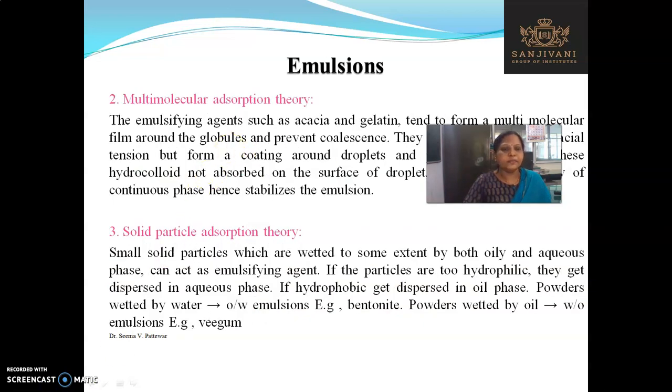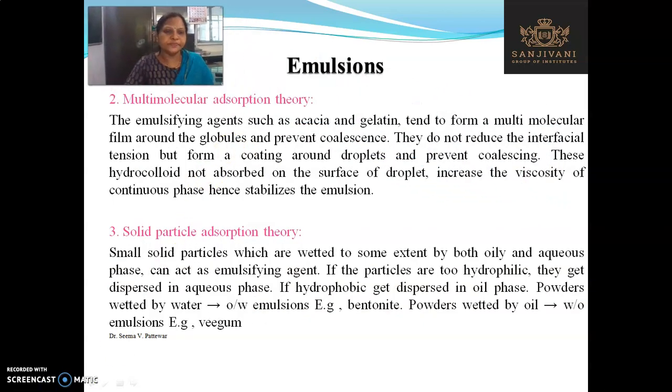Next is the multimolecular adsorption theory. The emulsifying agents such as acacia and gelatin tend to form a multimolecular film around the globule and prevent the coalescence. They do not reduce the interfacial tension but form a coating around the droplet and prevent the coalescence. These hydrocolloids, that means acacia and gelatin, are not adsorbed on the surface of the droplet but increase the viscosity of the continuous phase and thus stabilize the emulsion.